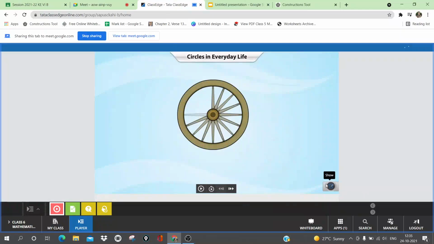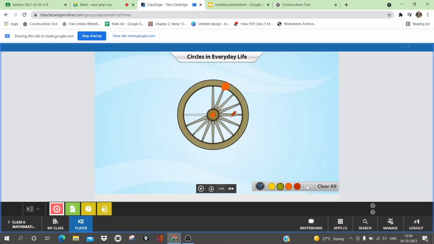Now let us do one thing. I am taking any one point on the boundary of the circle. And there is a point which is exactly in the center, which is called the center. This is the fixed point which is exactly in the center, and as the definition suggests, it is the center of the circle.